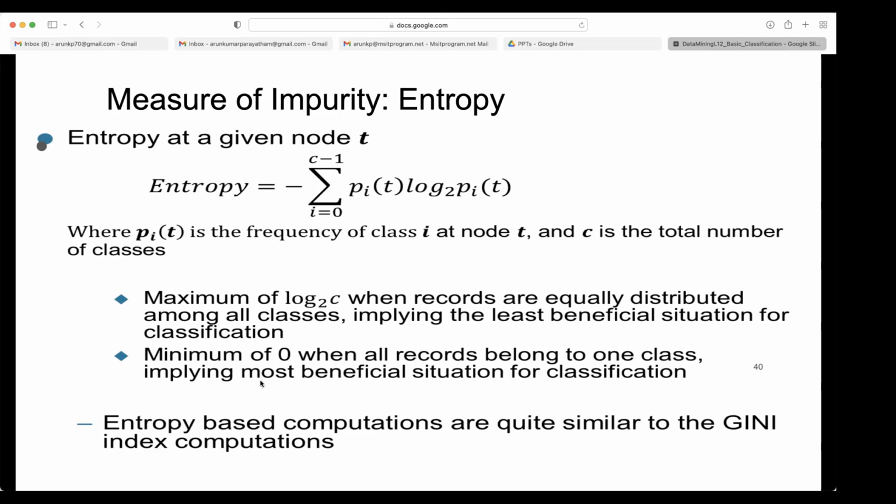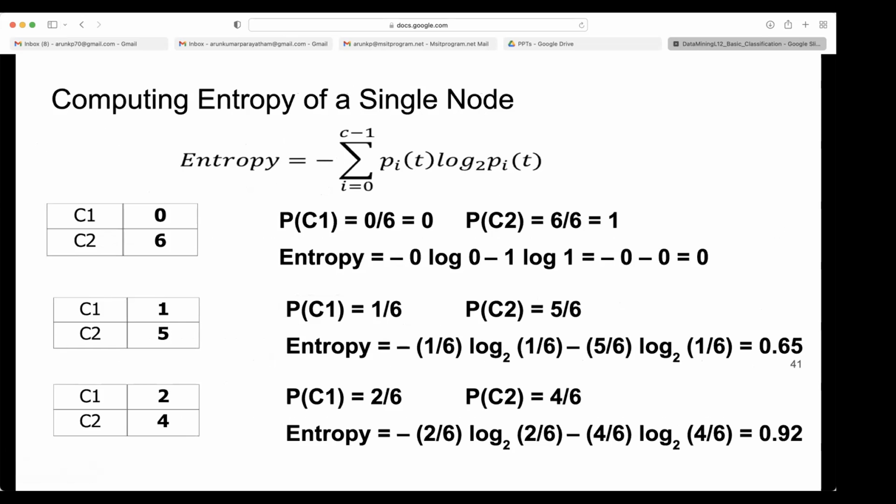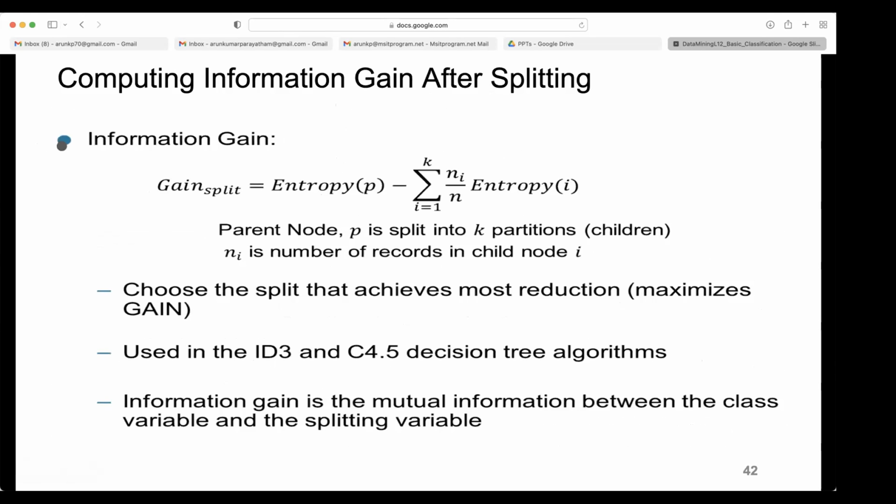And p_i is 1, log of 1. What is log of 1? 0. So that's why you're getting 0 here. Entropy based computations are quite similar to the Gini index computations. So you can use this formula instead of the previous formula. You can see the entropy computations here.